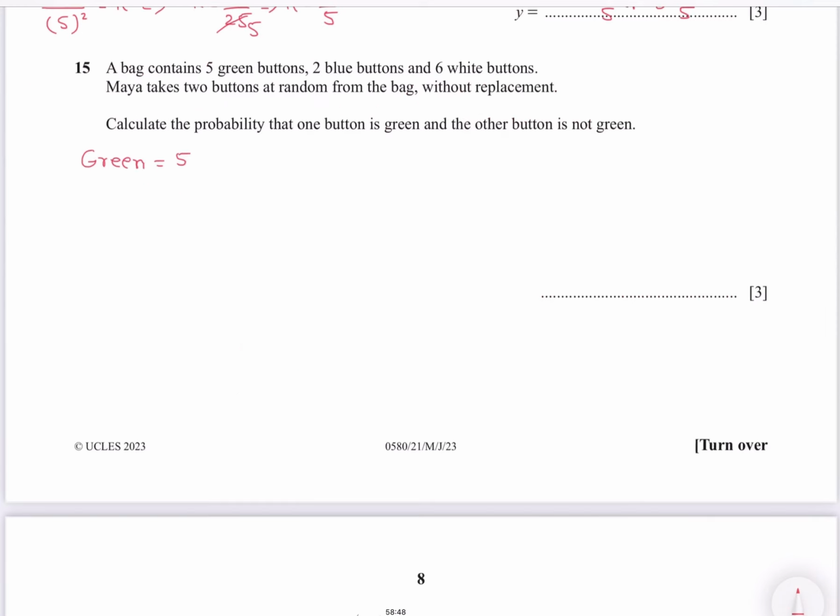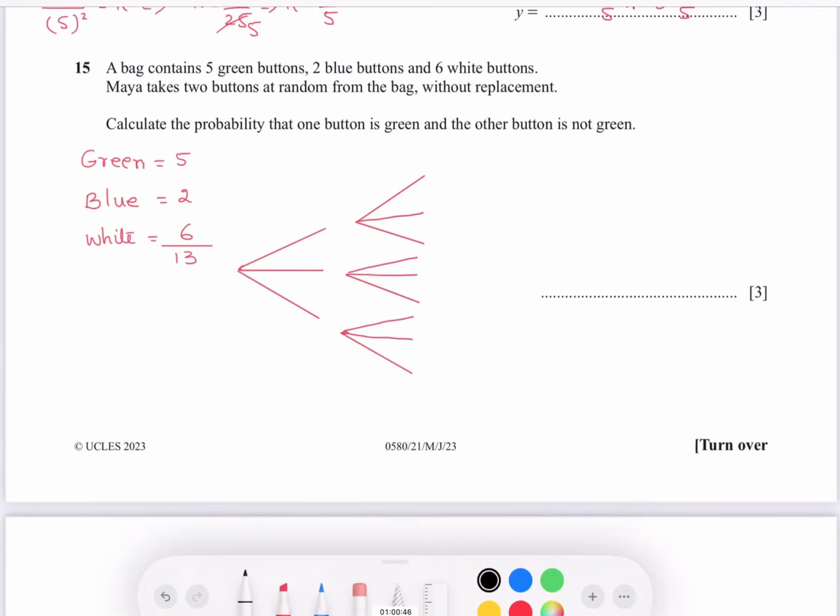In the first pick, you make 3 branches. In the second pick, before every branch, make 3 branches. Now write down green, blue, white, green, blue, white. Okay.